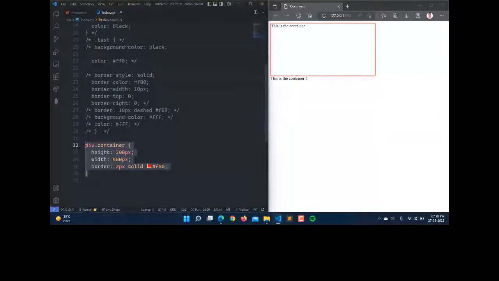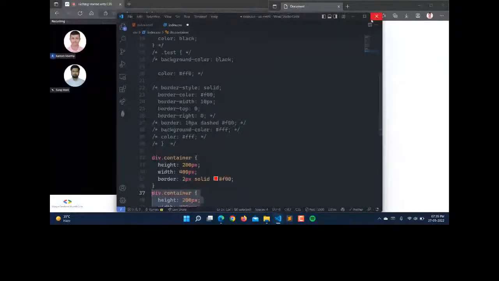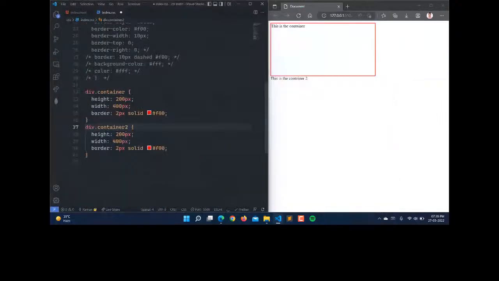And then I am choosing the div with class container2, and it is 100 pixel in height, width also 100 pixel, and let it be in green color. So here we have the second container, and now let's see about the position, relative and absolute here.